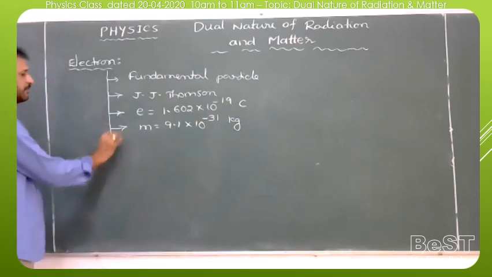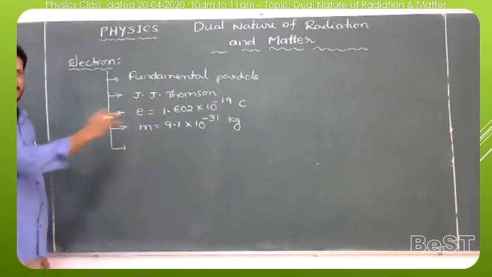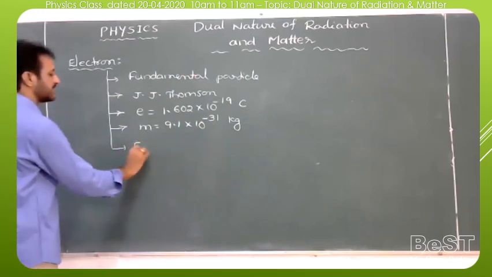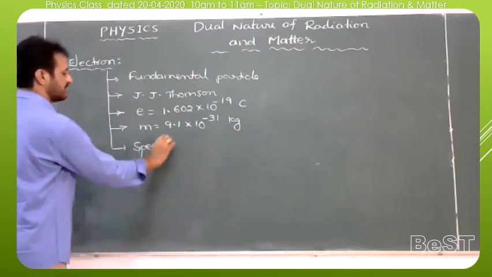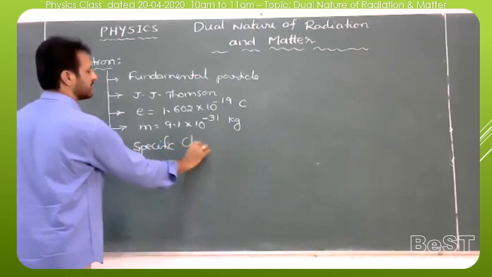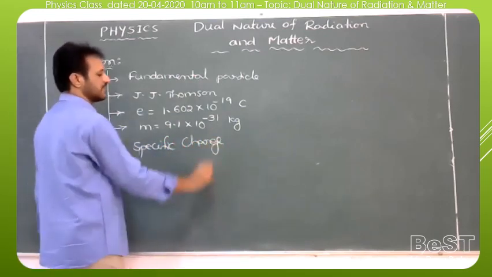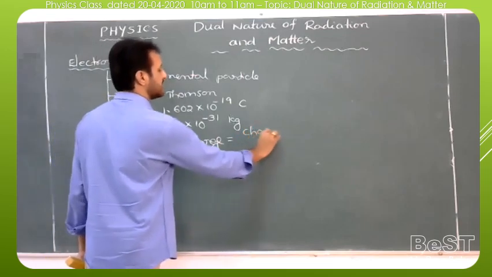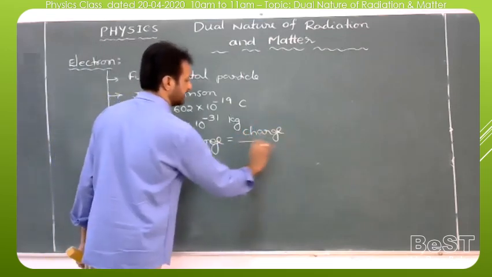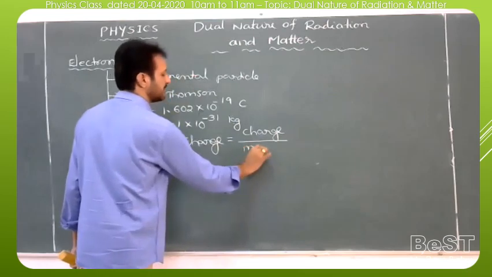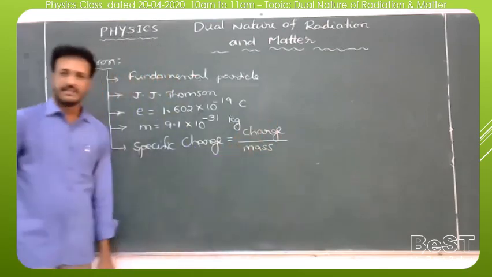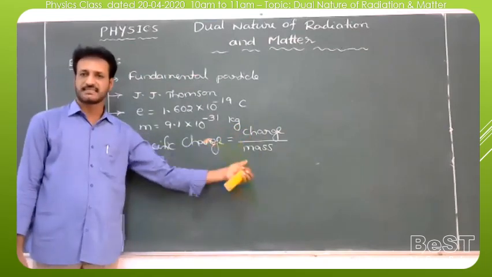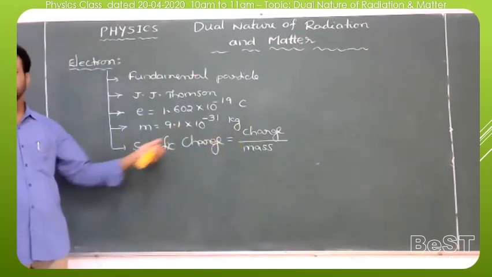If you divide the charge of the electron by the mass of the electron, that is called the specific charge. What is meant by specific charge? It is the ratio of the charge of a charged particle to its mass.